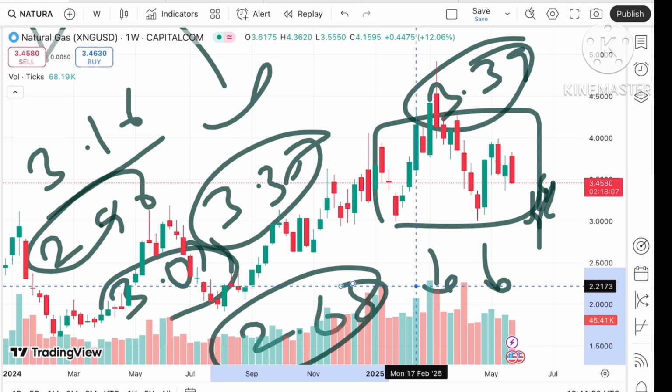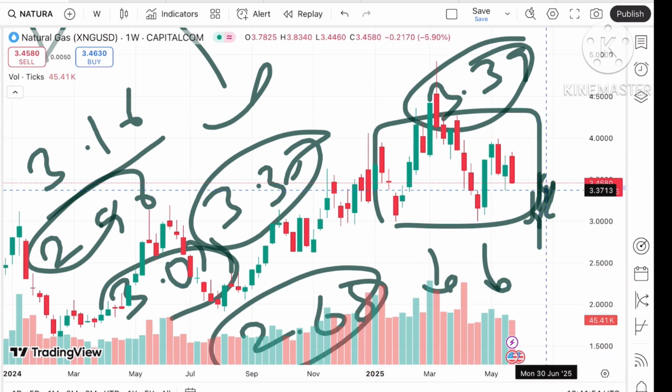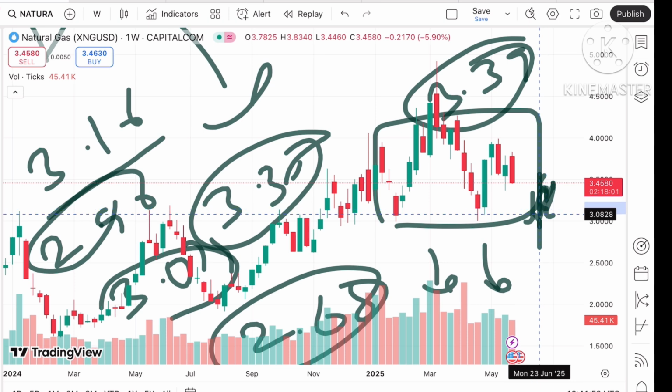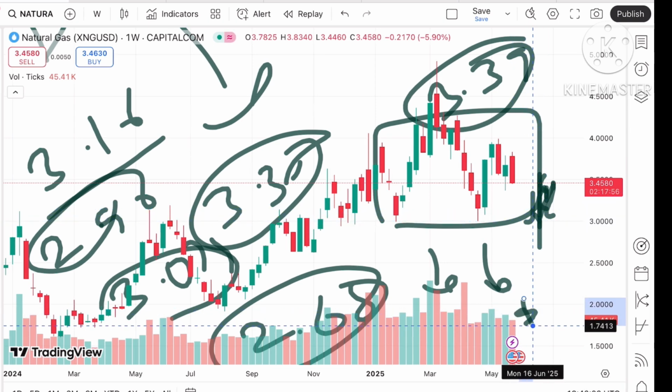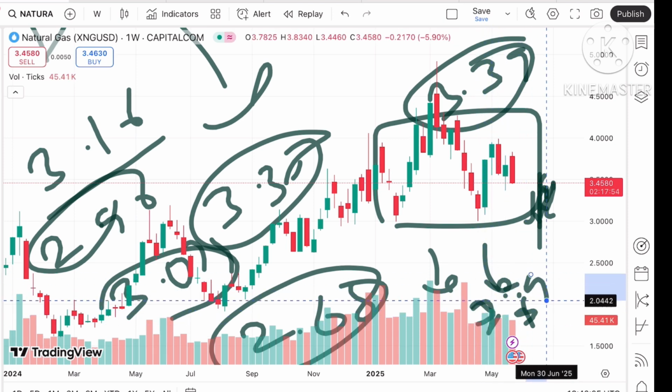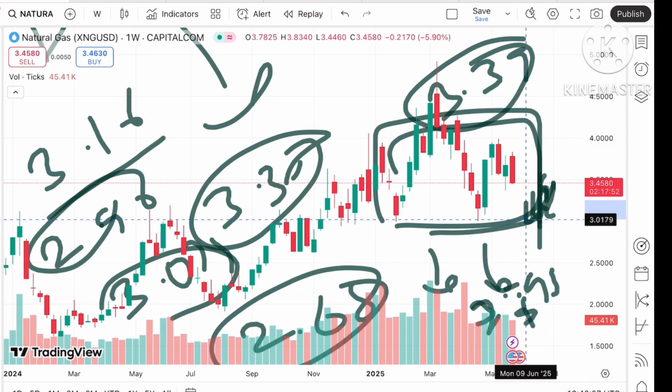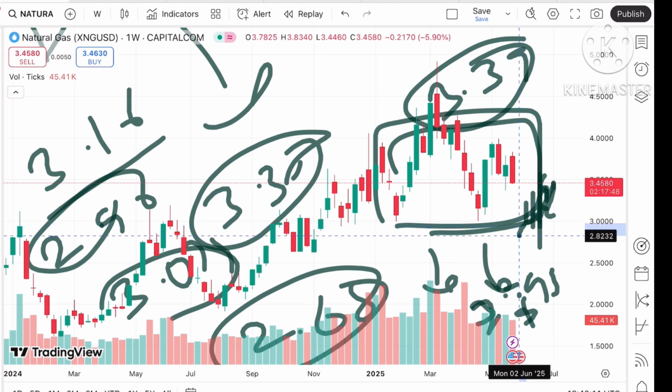You have to understand there is a higher chance of going towards 3.36 to a level of $3, and from there a level of 3.14 to a level of $3, and from there, after $3, it will fall below a level of $2.98. Then there will be a zone breakout, so it can touch a level of $2.93, and from there a further fall we can see towards a level of 2.73.